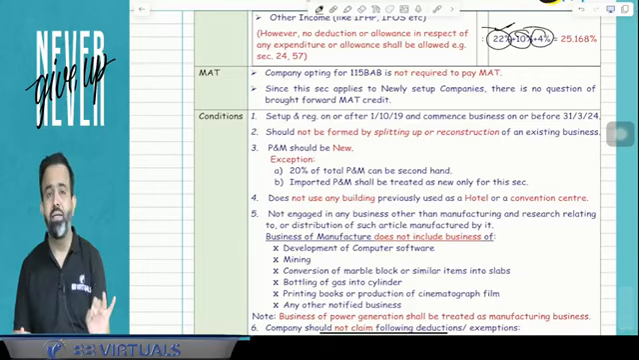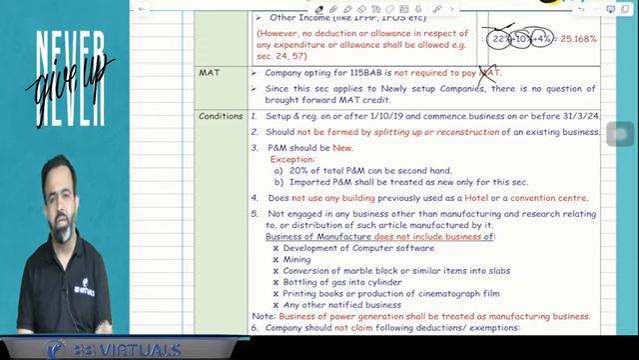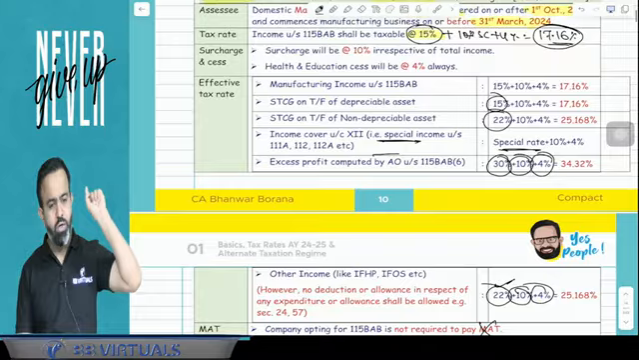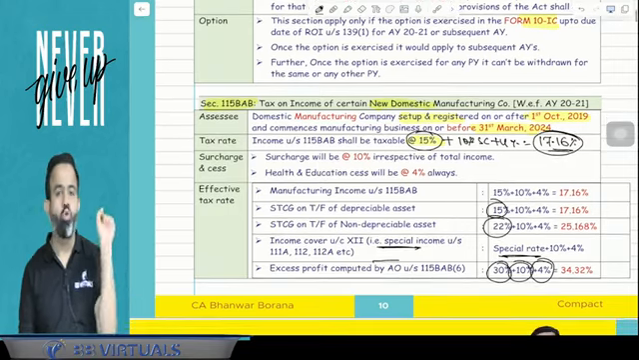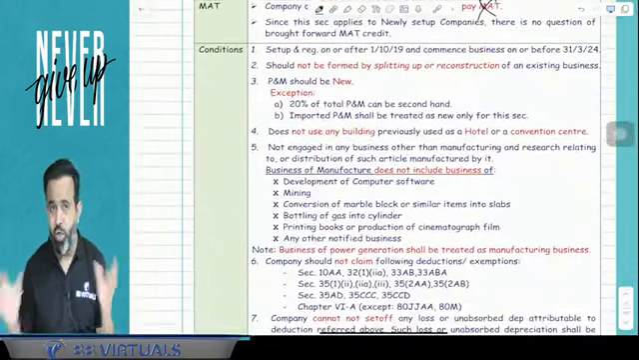Now one more point. Guys, if a company opts for 115BAB, then MAT is not applicable. Now what about the MAT credit? Guys, there is no question of MAT credit, because in the first year only the company has to opt for this section, because this is only for new domestic manufacturing companies. So in the first year only the company has to opt for this section. So there is no question of MAT credit, because MAT itself is not applicable.